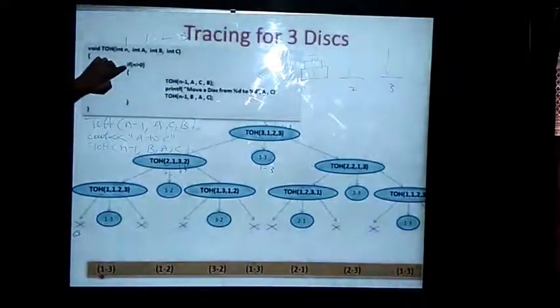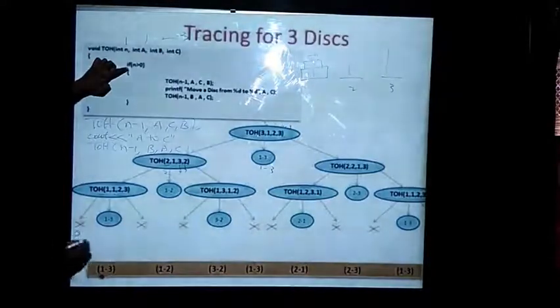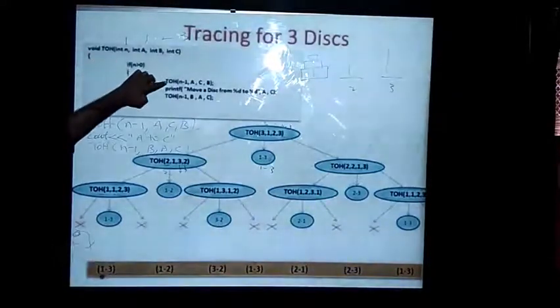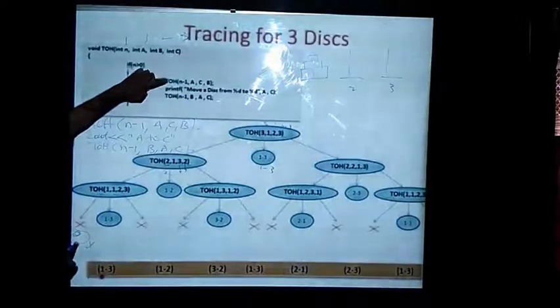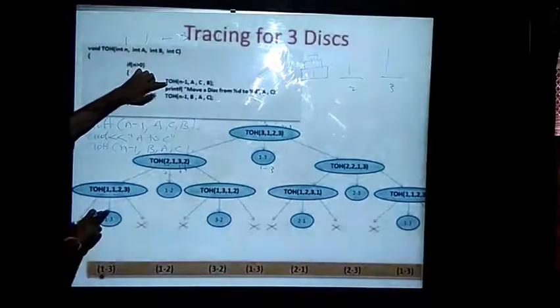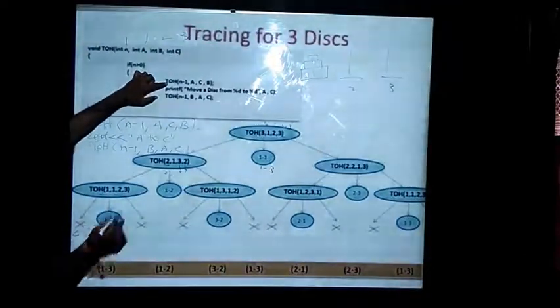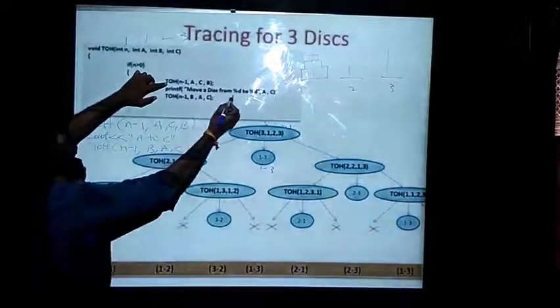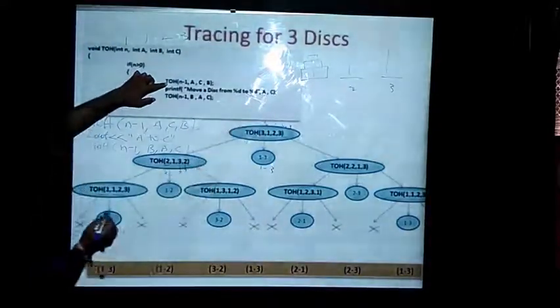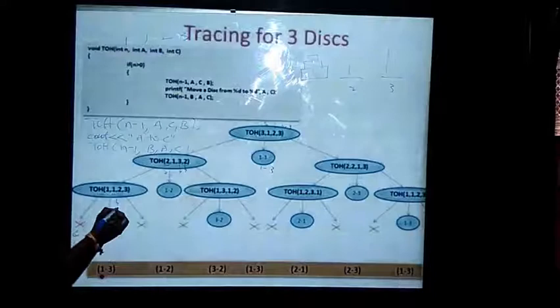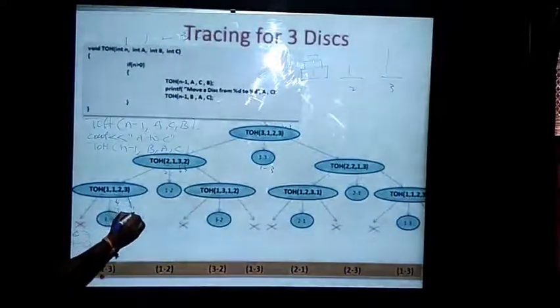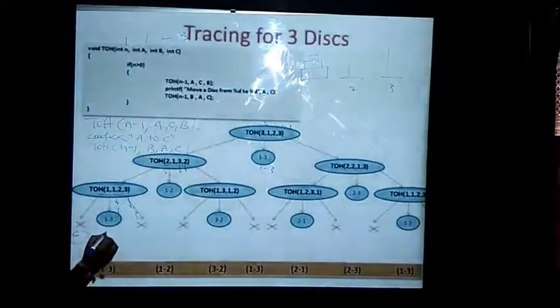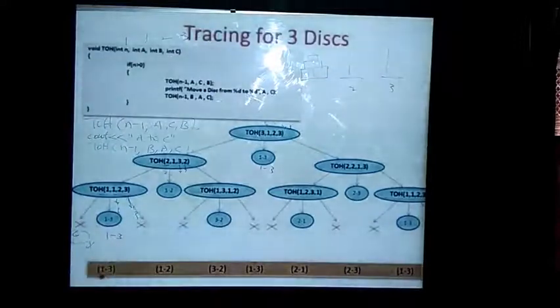When it is less than or equal to 0, we won't do anything. I will just terminate this function here, and in this particular internal function, I will be making a move function. Move a disk from A to C. That is, A is 1 here, and C is 3 here. That is what we have written here: 1, 2, 3. The first move that I am making is 1, 2, 3.